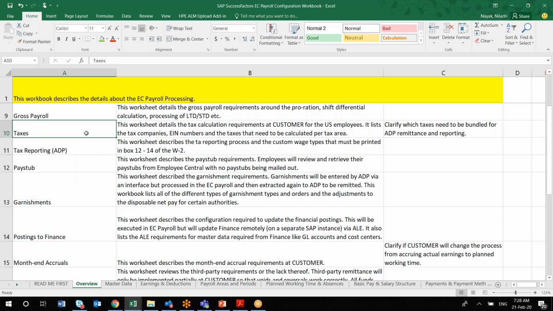Any other questions, Miradi, Rohini? No, I'm good. So, are you going to share this with us? Yes, I'll be sharing this document.